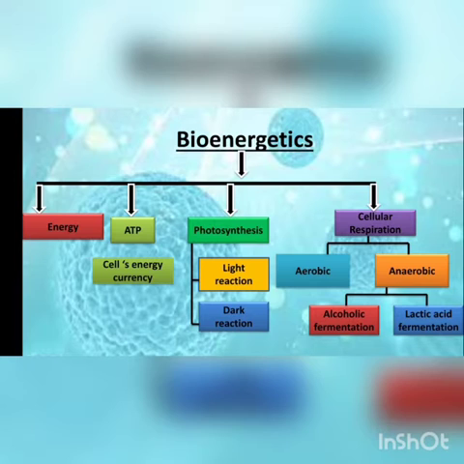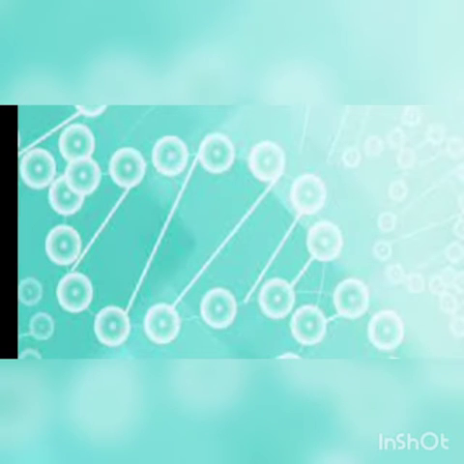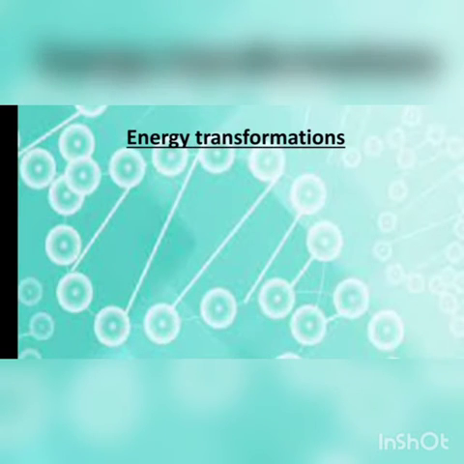In this video we will learn four main things. First is energy, then high energy molecules, then photosynthesis and cellular respiration. This is the overall concept web of chapter number 7. First, we will learn about the energy transformations in living organisms. Transformation means conversion of energy from one form into another form.